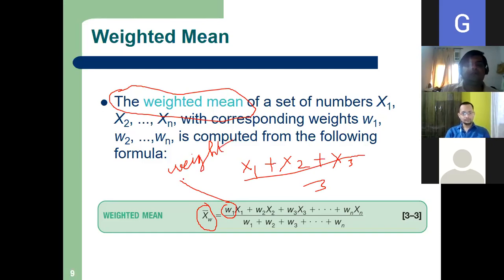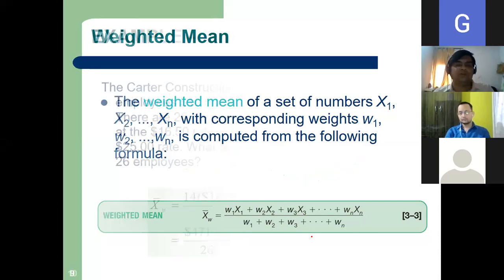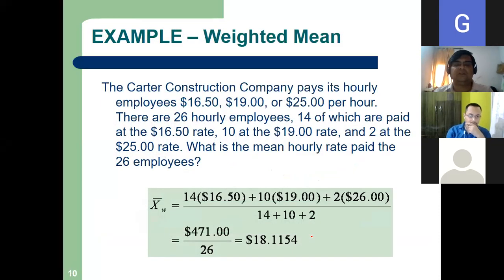So this is the weighted mean: w1 into x1 plus w2 into x2 plus w3 into x3 up to wn xn, divided by w1 plus w2 plus up to wn. Just a very small problem on this, I will show you so that you understand. Suppose this is our problem.